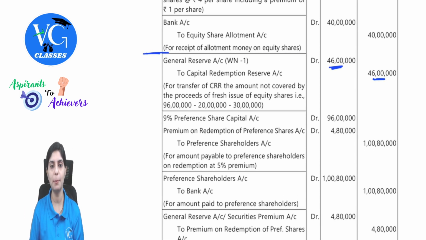We will now redeem the preference shares. First, we will make it due. So what is the due entry? 9% preference share capital account debit. There is a premium on redemption. So premium on redemption of preference shares account debit to preference shareholders.